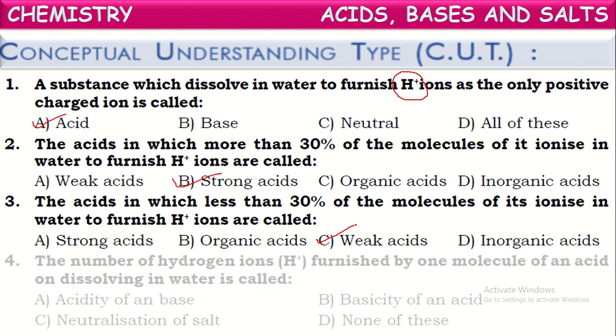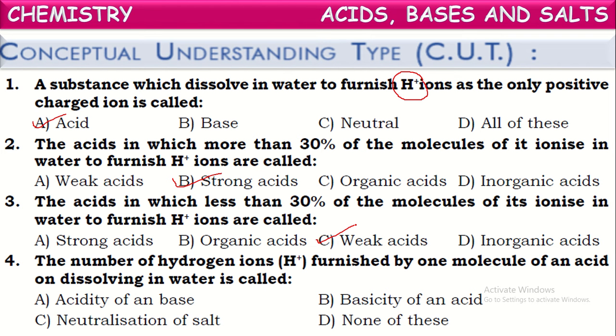Next one. The number of hydrogen ions furnished by one molecule of an acid on dissolving in water is called its basicity. What does it mean by basicity? The number of H plus ions furnished by one molecule of an acid on dissolving into water is called the basicity of that acid.